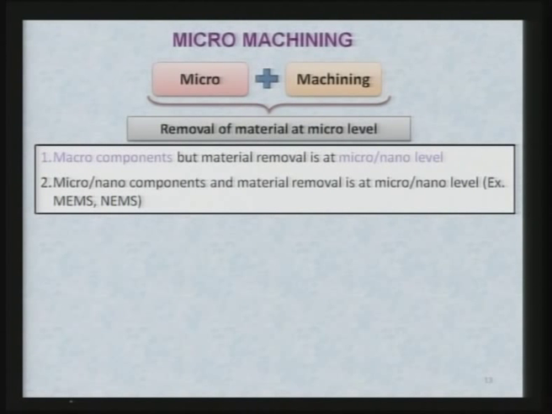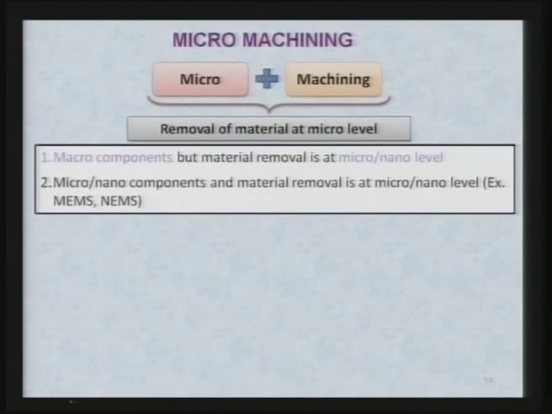When we talk of micro machining, it does not always mean that you are going to make micro components. The component may be of the macro size or meso size, and you are creating the features of micro size or nano size. So, macro components, but material removal is at micro nano levels.